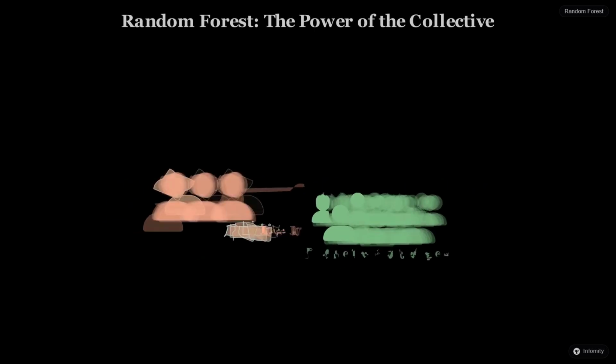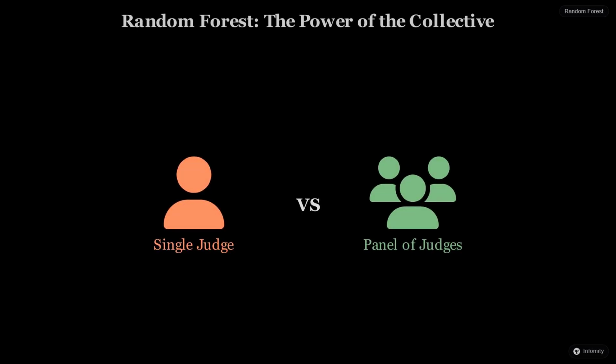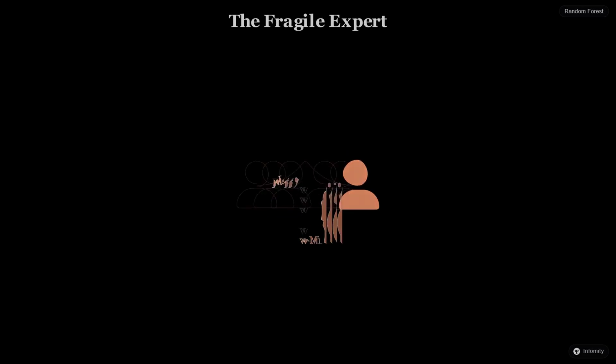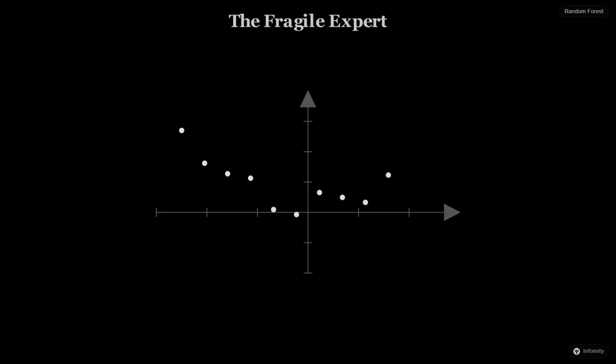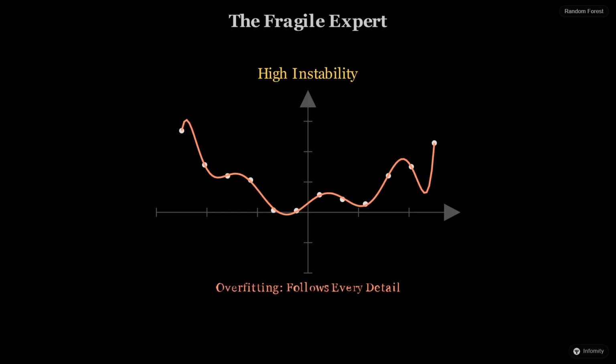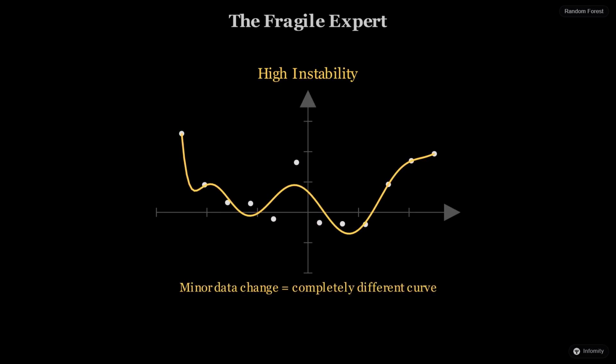Think of it like a single judge versus a full panel. A lone voice can be biased, but a group finds the truth. A single decision tree is like a brilliant but narrow-minded judge. Because it tries so hard to learn every detail of its case files, it often memorizes noise instead of patterns. We call this overfitting. If we change just a few facts in the data, the tree's entire logic might flip, leading to a completely different and potentially wrong verdict. This instability is the primary reason we need a more robust approach.